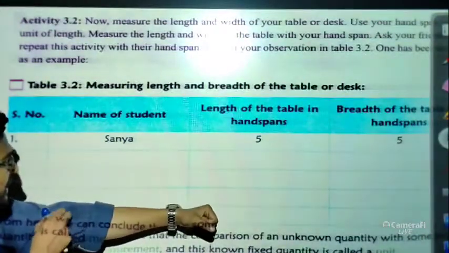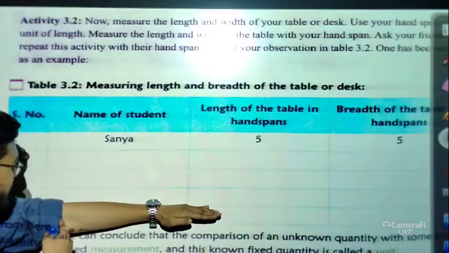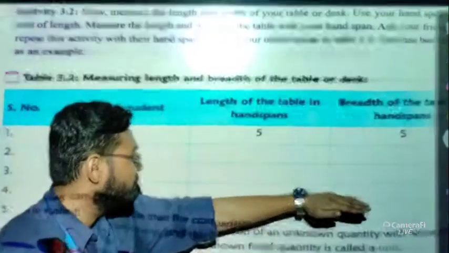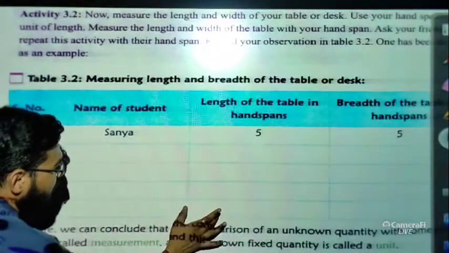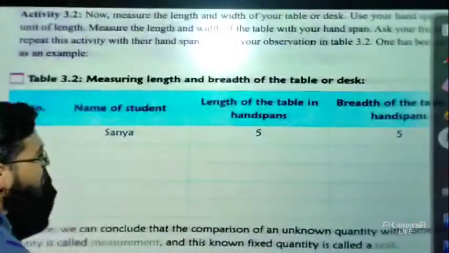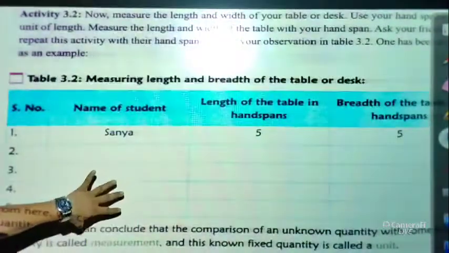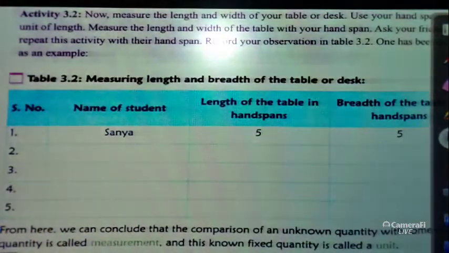Or if I do it like this, if this is my hand, then from here to this part is one length. Then I go to this, or you can measure like this, this is one part, then this is one part, then this is one part. Okay, so you can do it this way. So you can feel the table, or just take an idea from this table of how people measured things in ancient days.